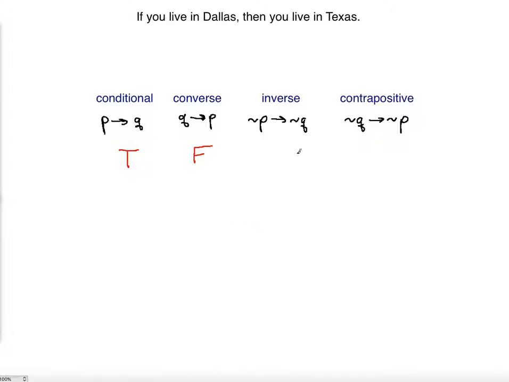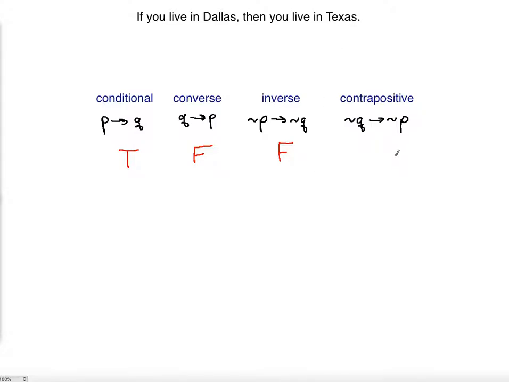Now, inverse means that you will negate both of these. You will keep the order of the phrase, but you will negate. So basically what you're going to say is, if you do not live in Dallas, then you do not live in Texas. Now this is false as well, because if you do not live in Dallas, you could live in Fort Worth and still be living in Texas. So once again, it does the same trick as the converse, because Texas is not limited only to the city of Dallas. Texas is a state with many different cities.